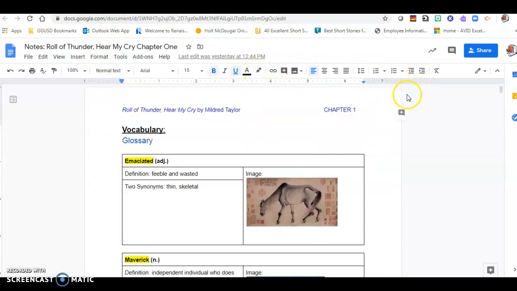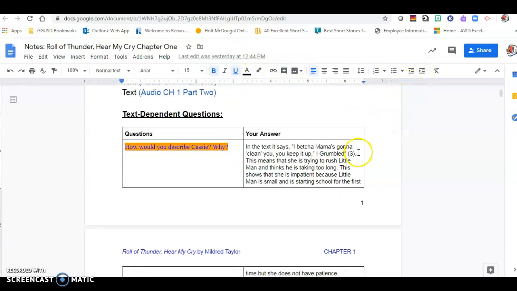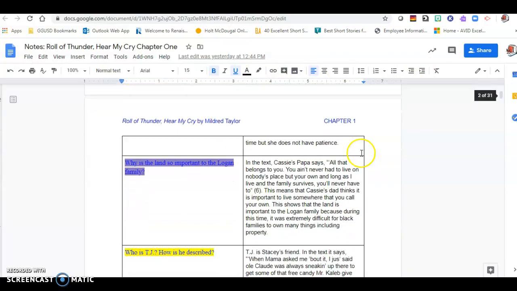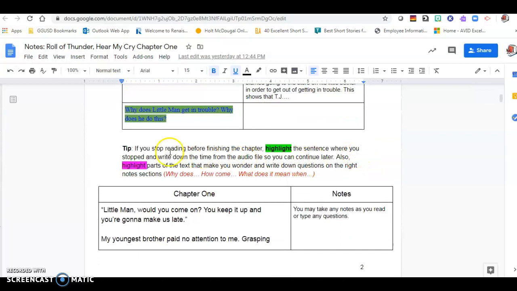Okay, so far we've already done the vocabulary. We've already answered questions number 1, 2, and 3. So we're left with this last question on why does Little Man get in trouble, and why does he do this? So just take a moment to think back to what we read yesterday because we actually already got started on answering this.